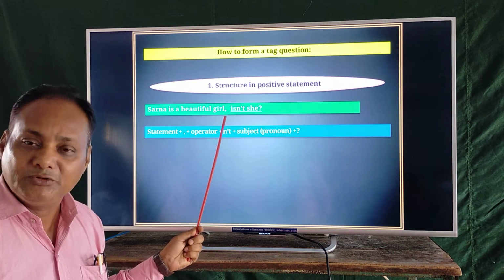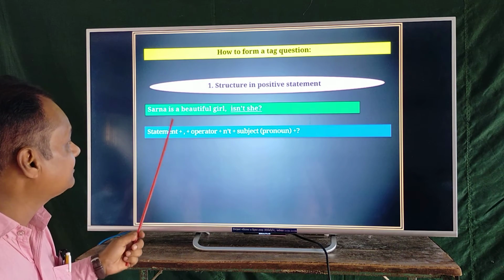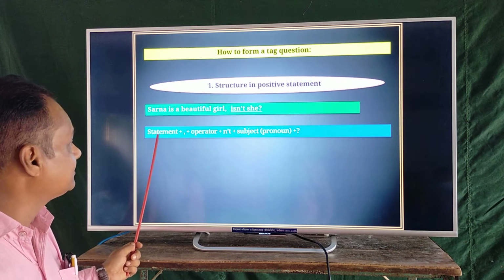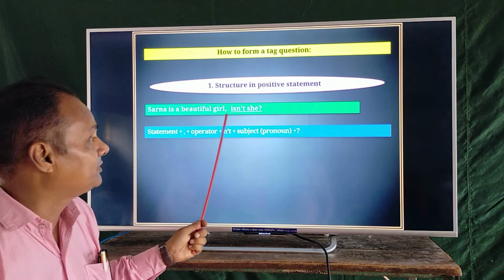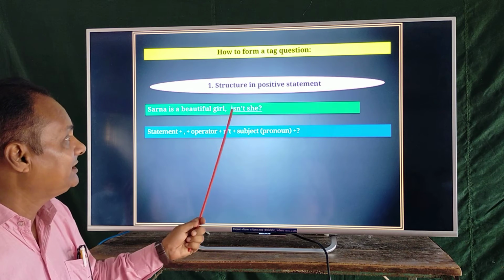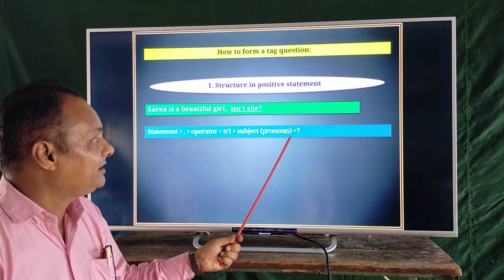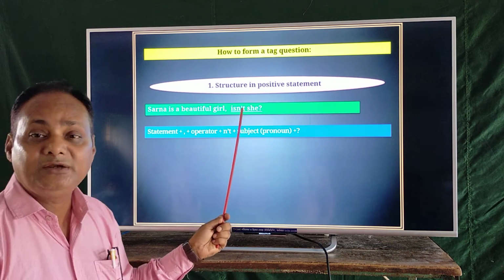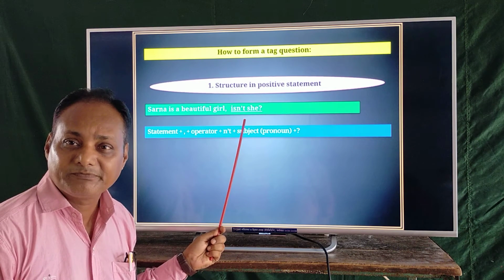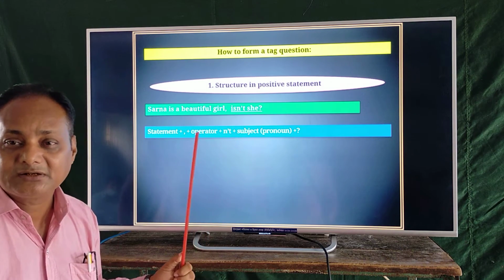I think you can understand it clearly. Thank you. Next, here is the rule. A statement: Shorna is a beautiful girl. It is a statement. Next, operator: isn't. Next, subject. In the bracket, it is written in pronoun. Clear? I think you can understand nicely.